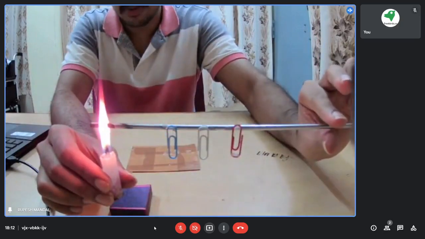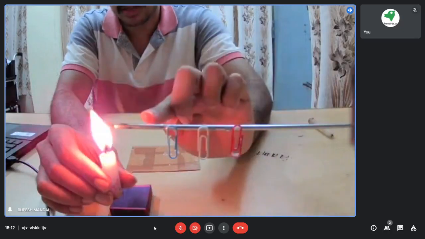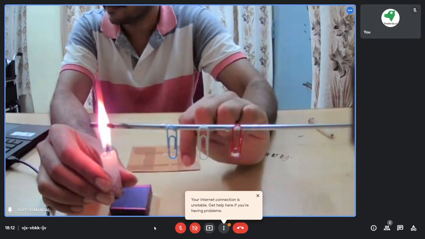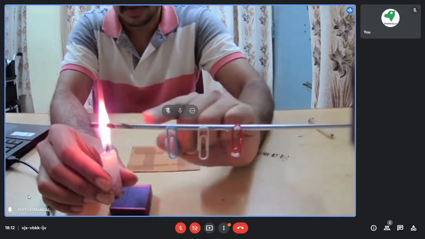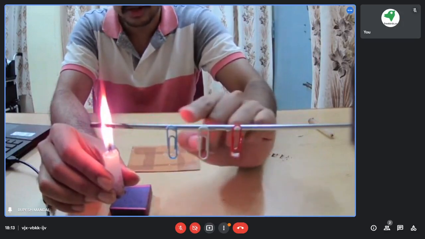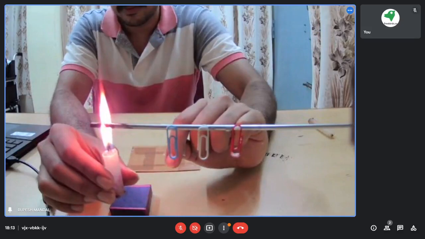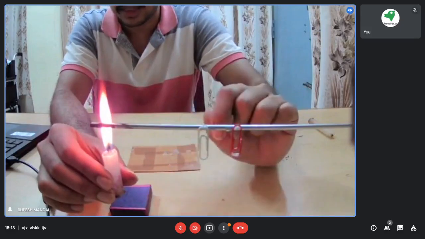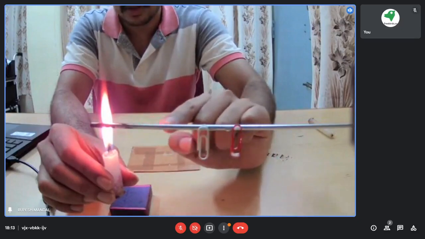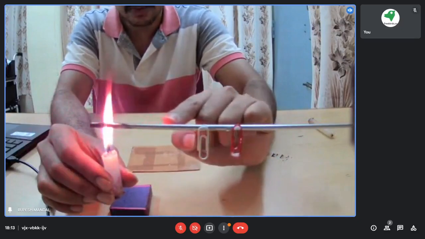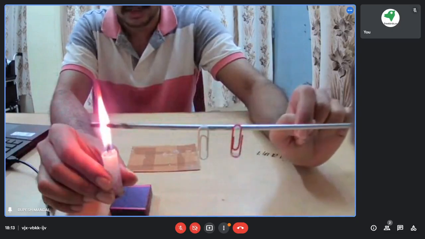I can touch this portion, but I cannot touch here. It is very hot. Okay, so heat is actually flowing from this direction to the next one. See, the second one has also fallen because the heat is transferring in this direction.